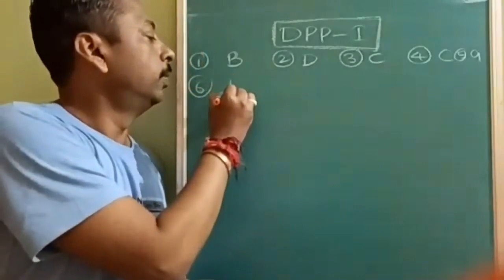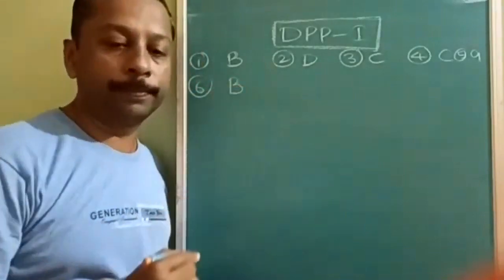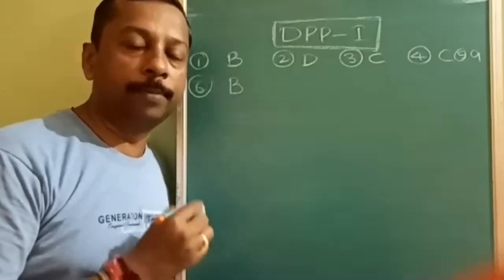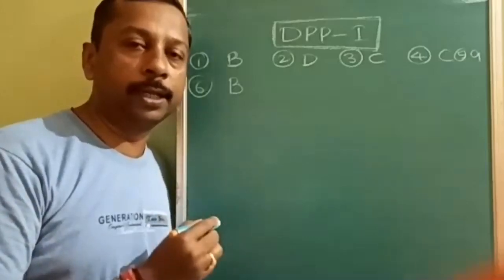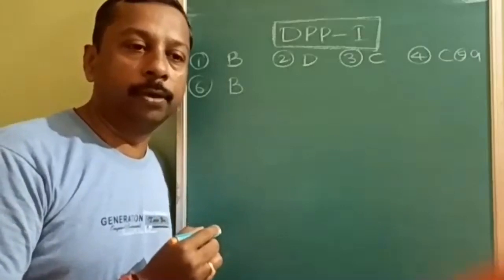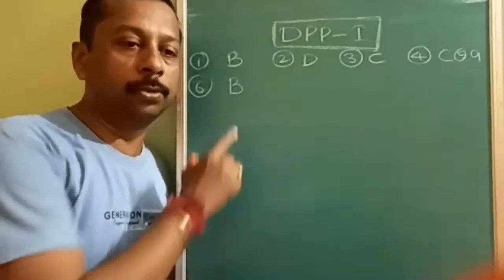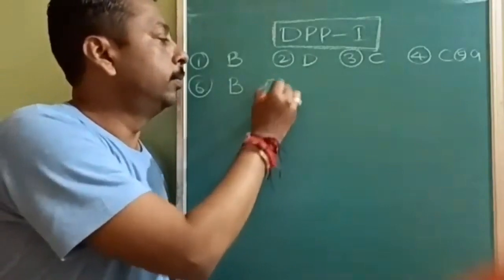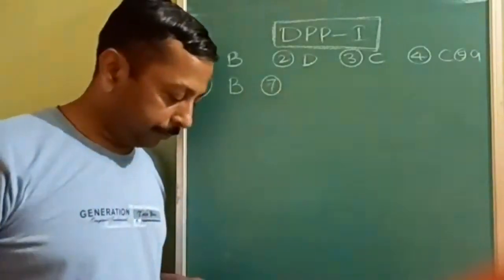So what is the answer? B is the option. Cottrell precipitator, what will it give? If positive colloid, it will give the negative charge. If negative colloid, it will give the positive charge. So sixth answer is B. Then let us see the next, seventh question.